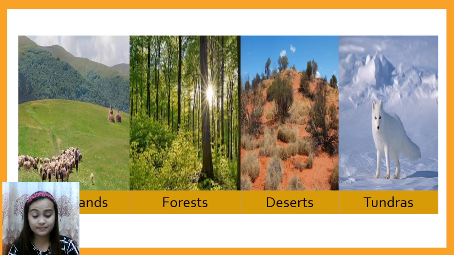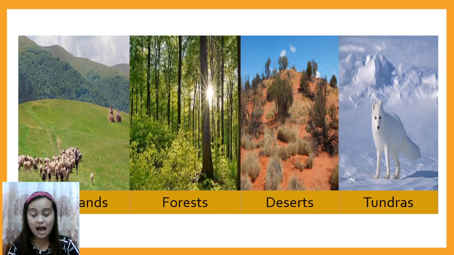Grassland is an open area of flat land that mainly comprises grasses with a few trees and shrubs. Because it is located in tropical or temperate regions, a grassland does not have enough rainfall to support the growth of trees and many other plants. There are two kinds of grasslands. We have savanna and prairie.